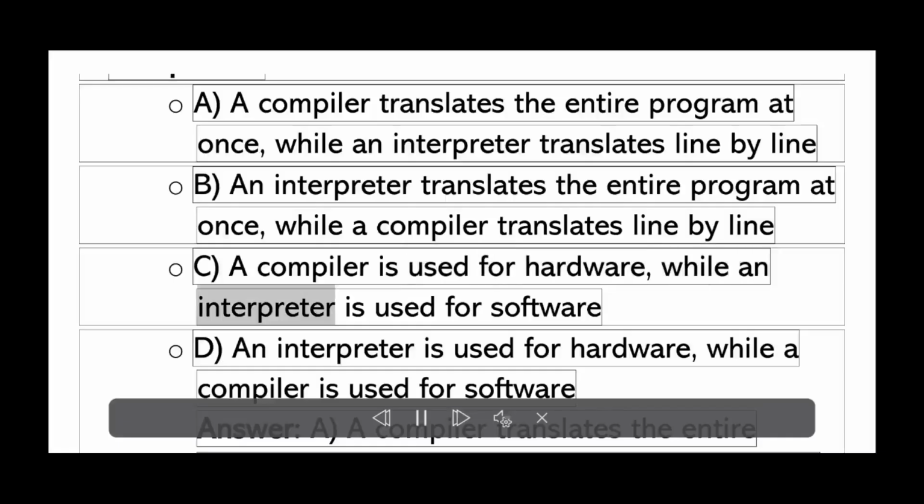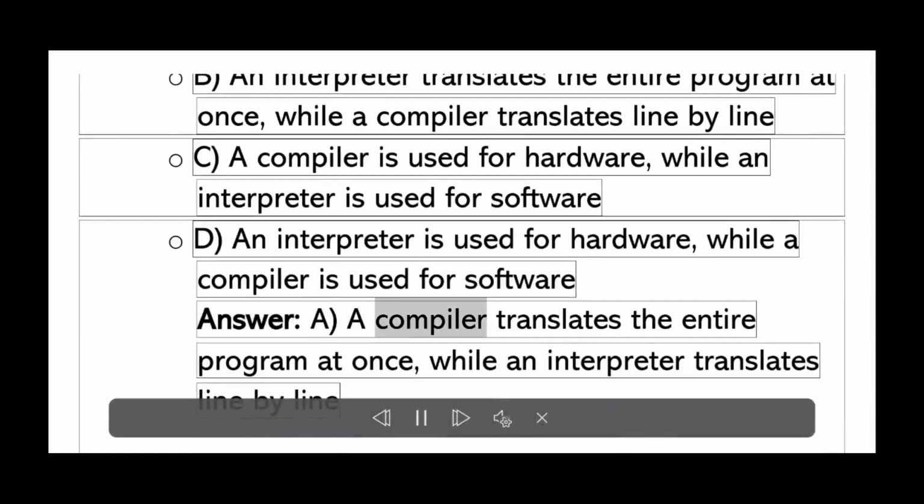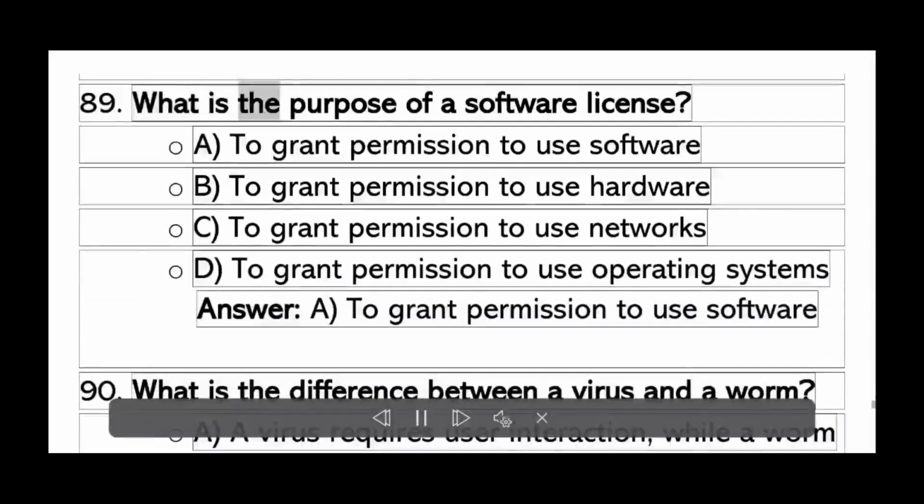C. A compiler is used for hardware, while an interpreter is used for software. D. An interpreter is used for hardware, while a compiler is used for software. Answer A. A compiler translates the entire program at once, while an interpreter translates line by line.